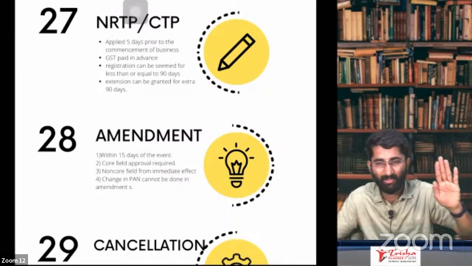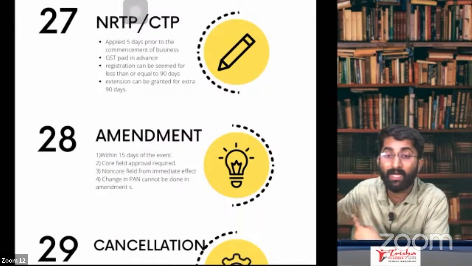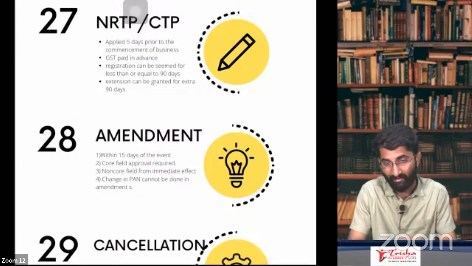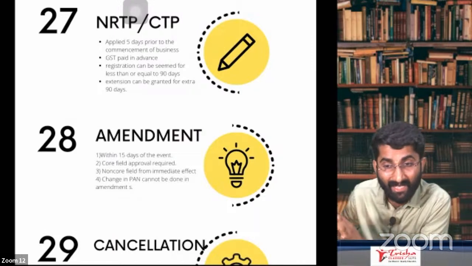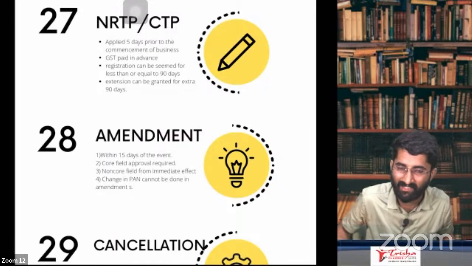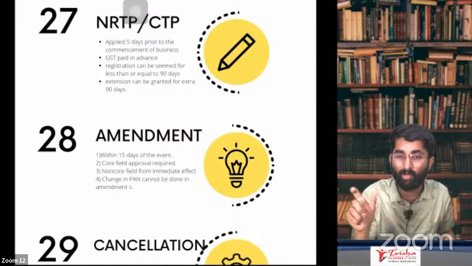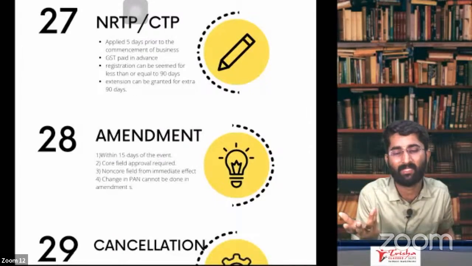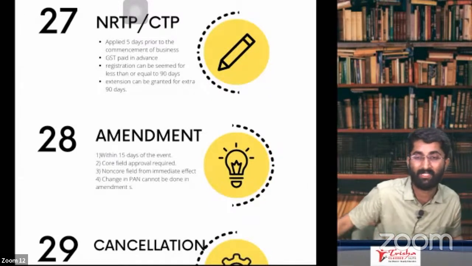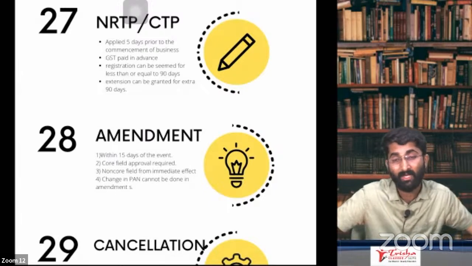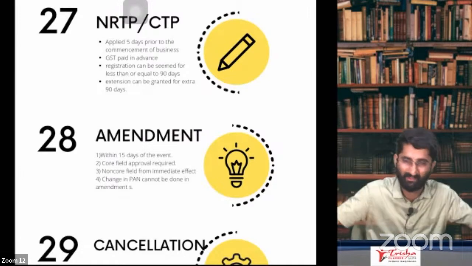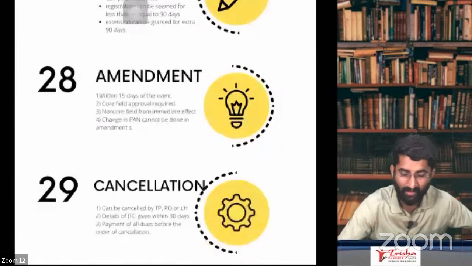So you will apply within the next 15 working days. Within the next 15 working days, you will get the notice under GST REG 03, that is the show cause notice. So they will be asking for some explanation, and you have to give the explanation. If that is not satisfactory, they might give you GST REG 05, the rejection. So they might give you the rejection as well. That is the amendment case.